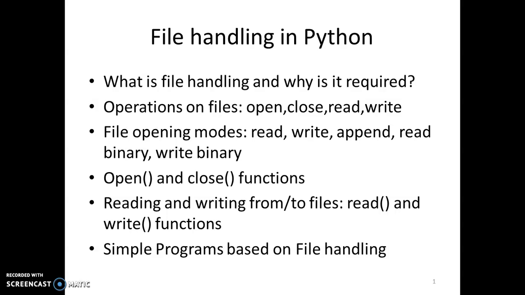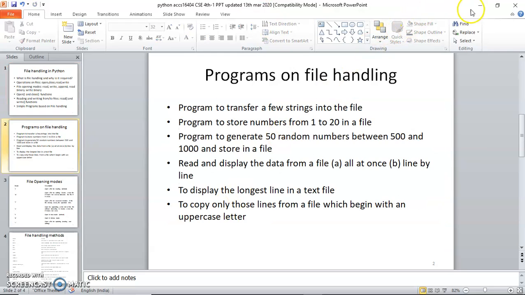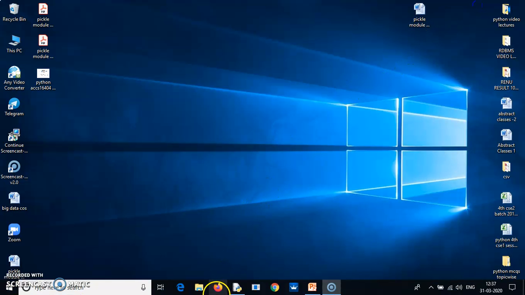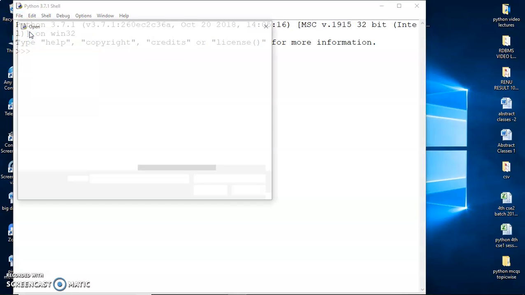To open a file, we use the open function, and to close the file, we use the close function. And for reading and writing to and from files, we have the read and the write functions. We'll also be discussing simple programs based on file handling. So let me begin a Python session for you, and let's work through a few programs on files so that you are clear about the concept of file handling in Python. I'll be opening the first program.